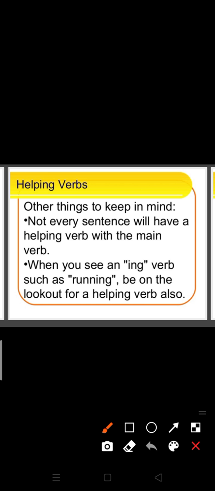When you see an ing verb such as running, be on the lookout for the helping verb also. If a main verb is used with the gerund, that is ing, then you will use a helping verb with it. I have already told you it will be according to the tense.